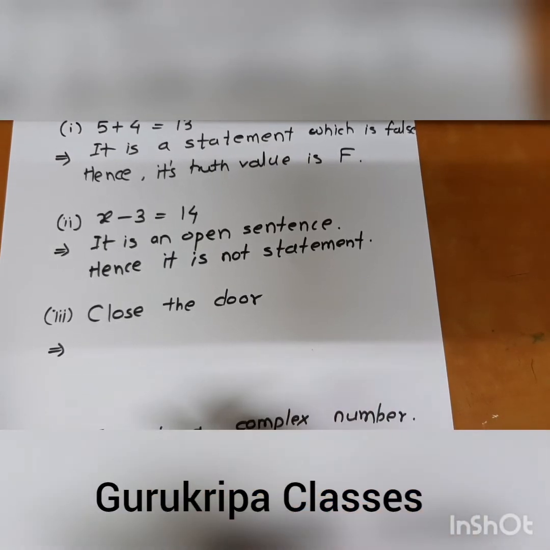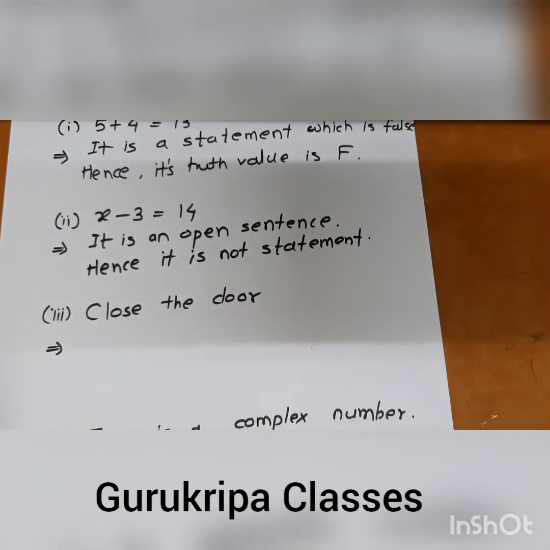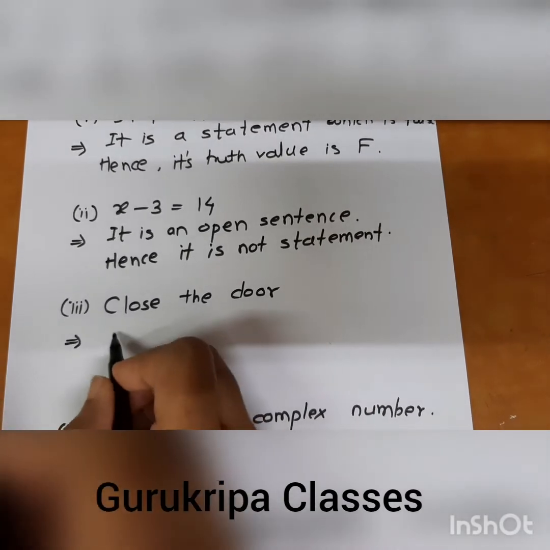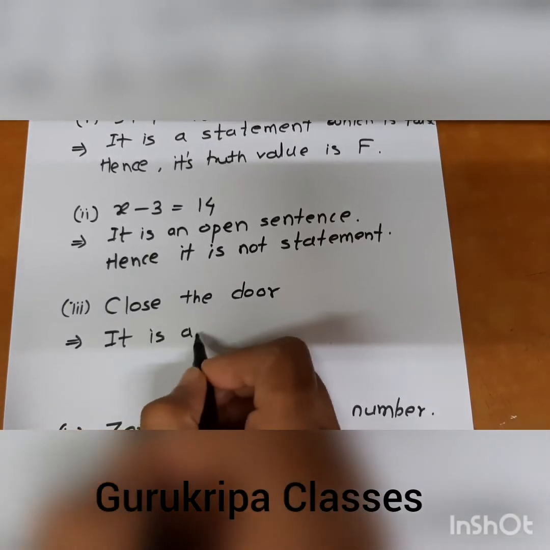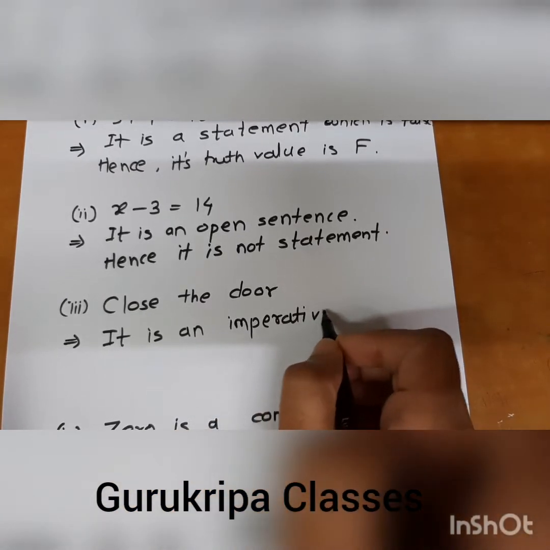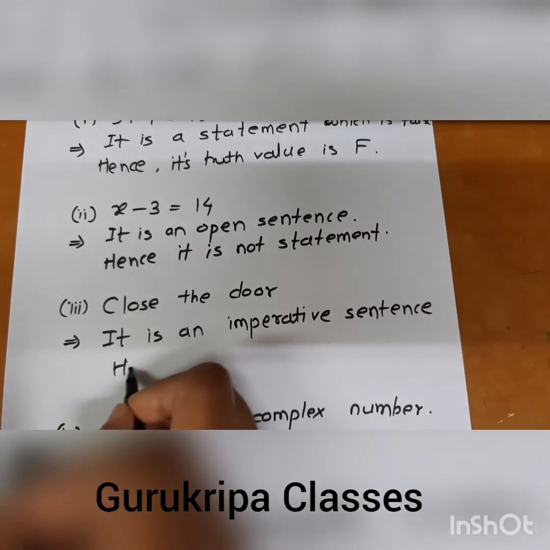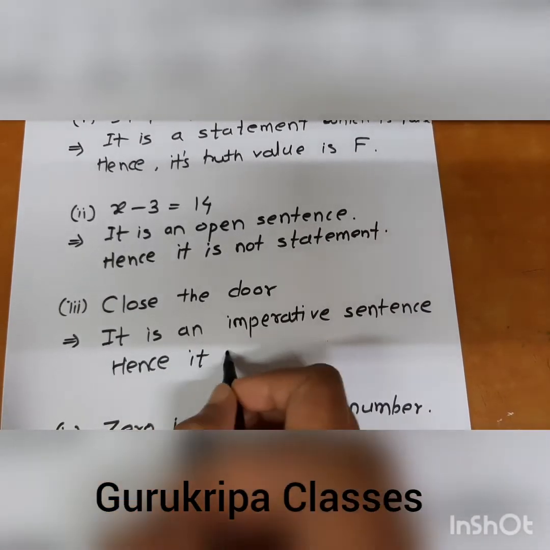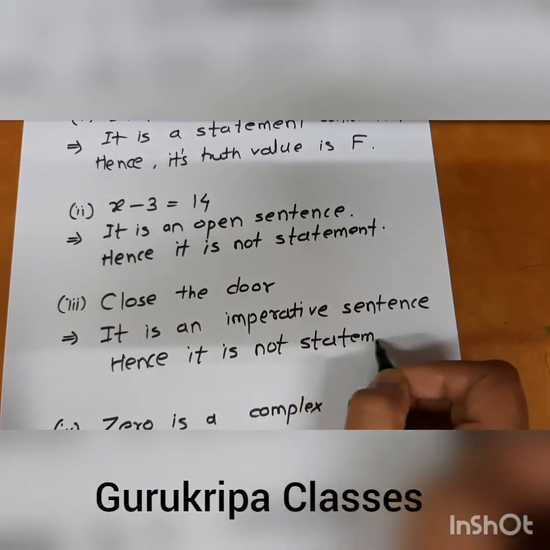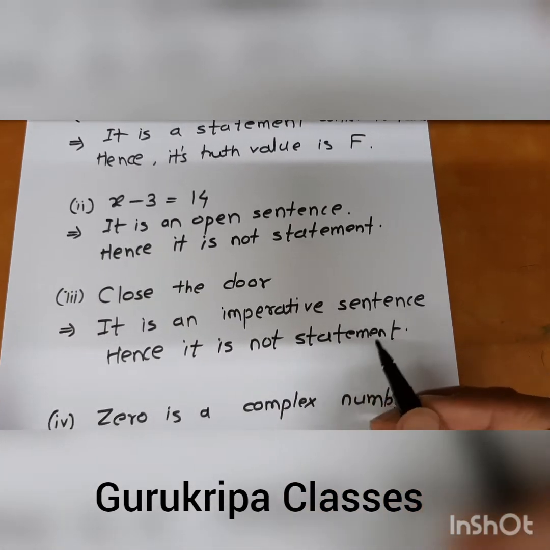See the third example. Close the door. Which type of sentence is it? It is not a statement because it is an imperative sentence. Hence it is not a statement, because it is an order. Close the door or shut the door.